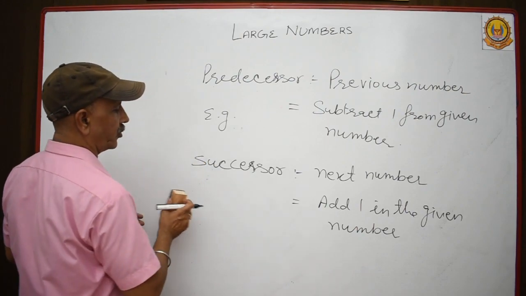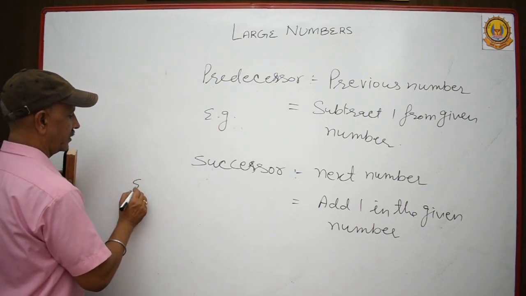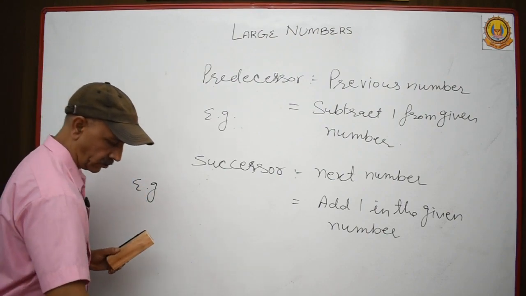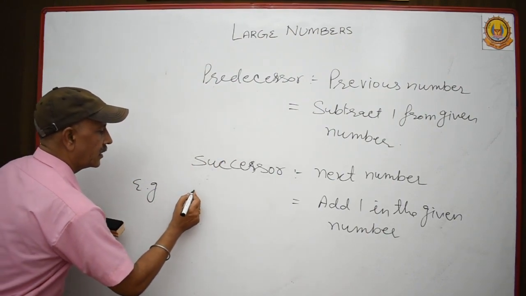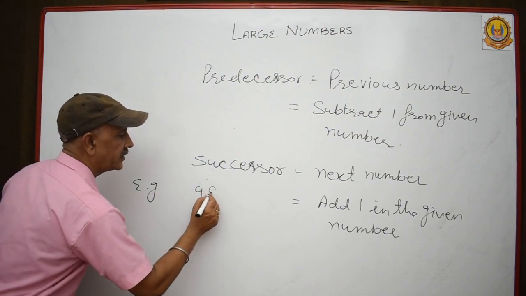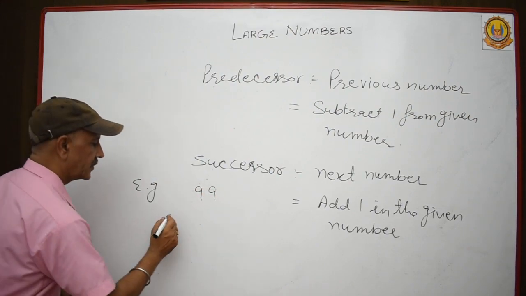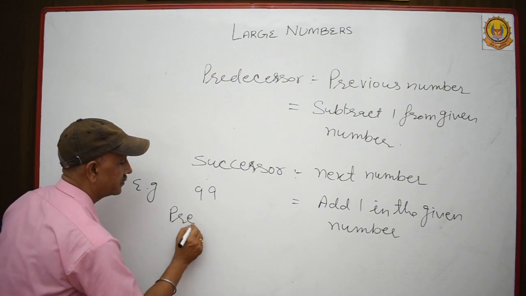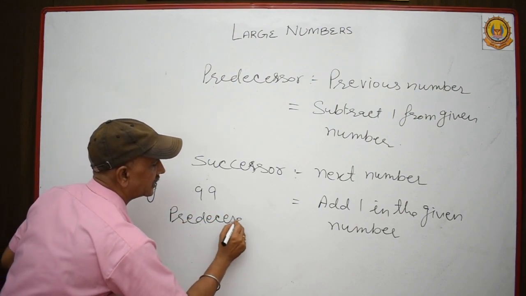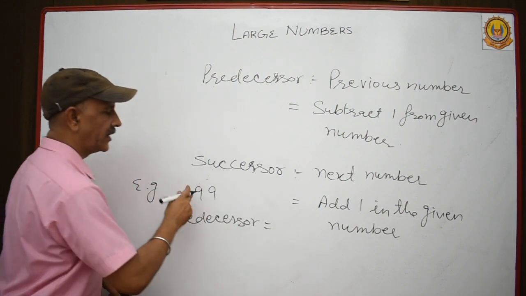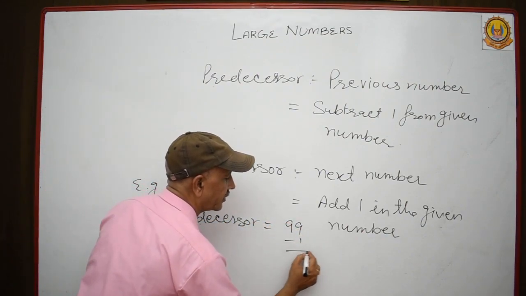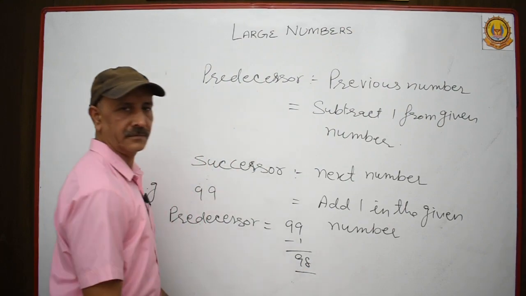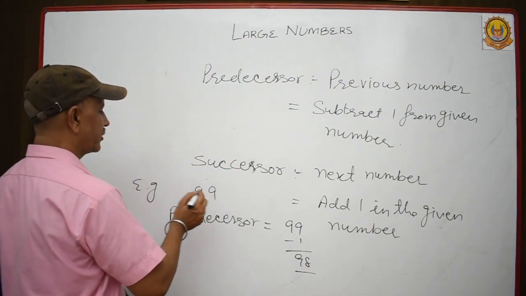Let me take one or two more examples to clear this. Here I am taking 99. Then predecessor of 99 is 99 minus 1. This is 98. And what about successor?